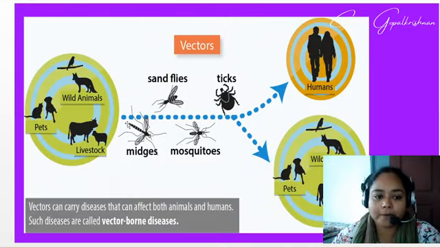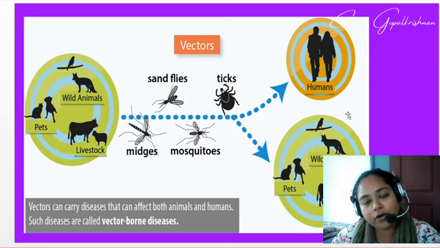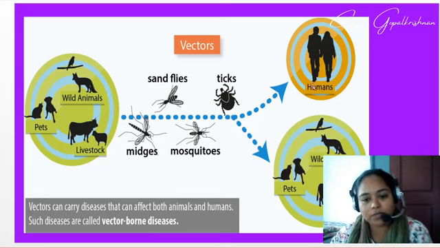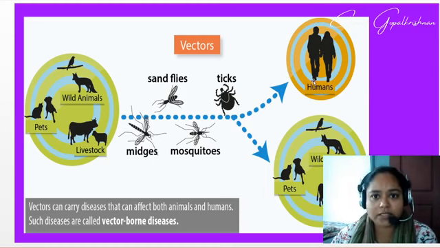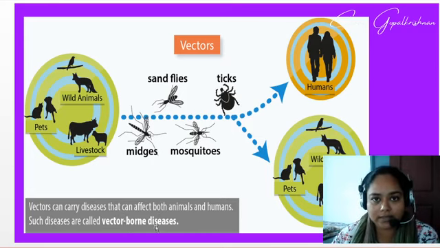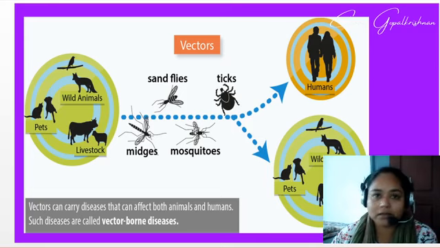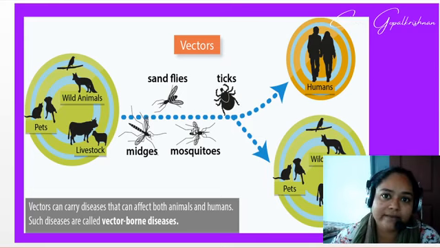Now vectors. You have wild animals, you have pets, or if you have livestock, there would be some animals found on their body, and they are responsible for giving us a particular disease. They can transfer the disease to humans or to other animals. Vectors can carry diseases that affect both animals and humans. Such diseases are called vector borne diseases. Mostly when we talk about vectors, the two important ones that come to mind are the mosquito and the housefly.